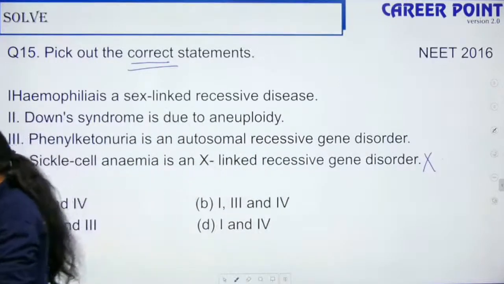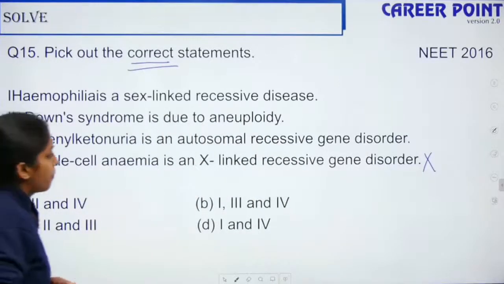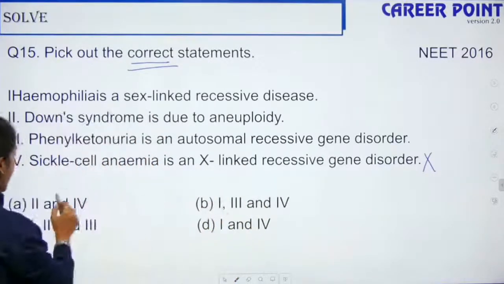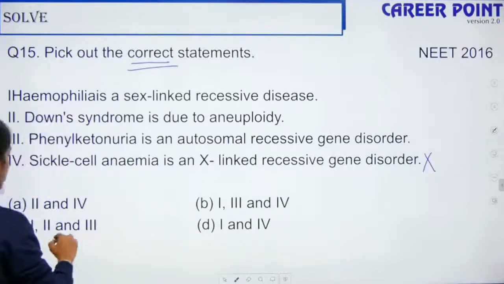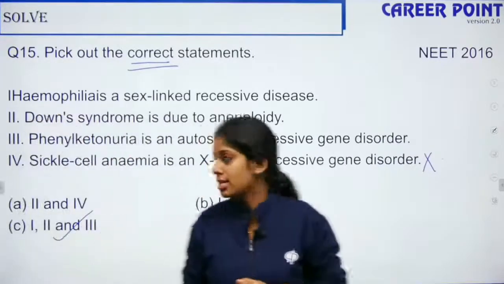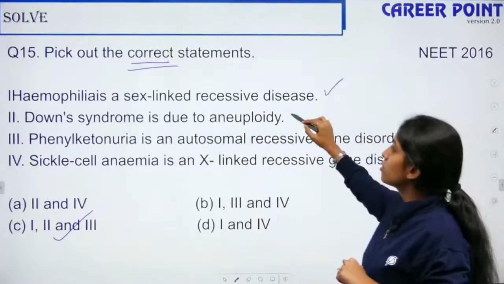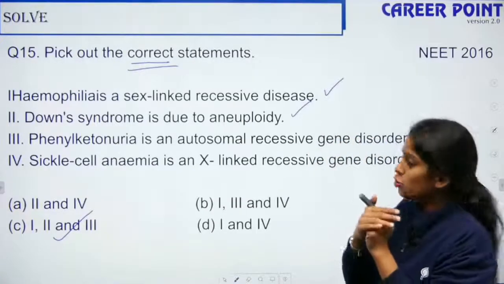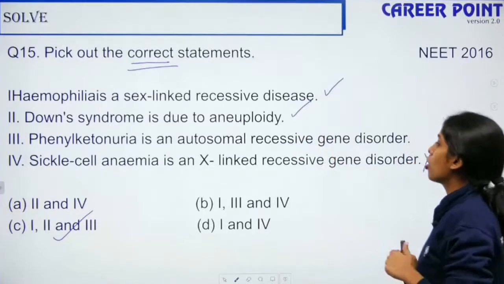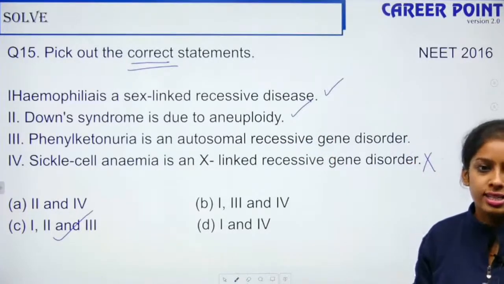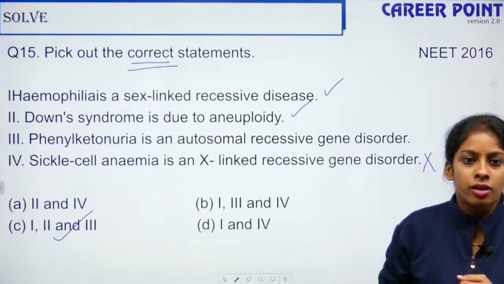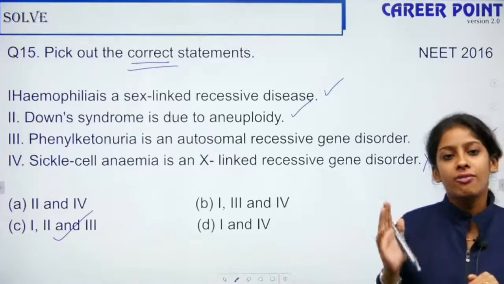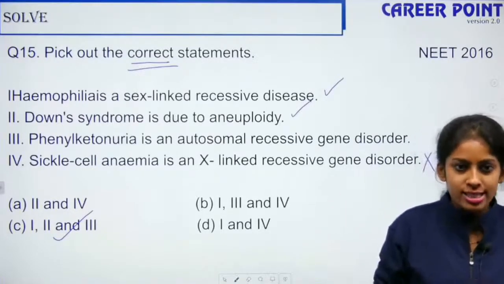So question number 15. I excluded 4 as the wrong option. A, B, D have the 4th option, so only C is without 4. This is the right answer. Hemophilia is sex-linked. Down syndrome is aneuploidy because it is due to non-disjunction; you have one chromosome extra. Phenylketonuria is an autosomal recessive gene disorder. There are many disorders if you go in depth, but according to your NCERT, we have discussed only 4 or 5.